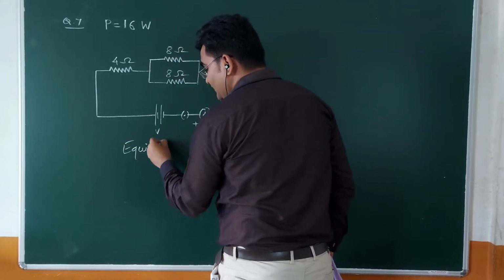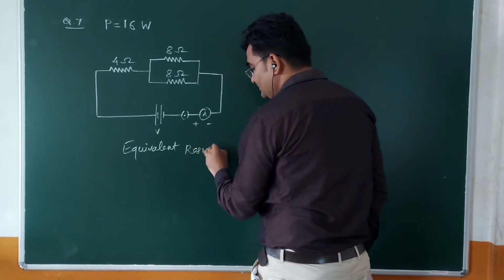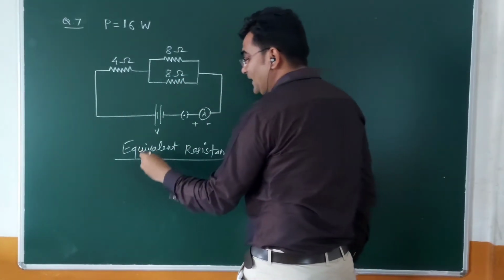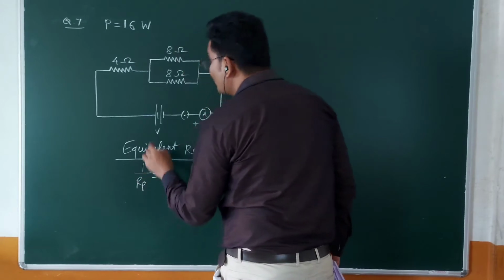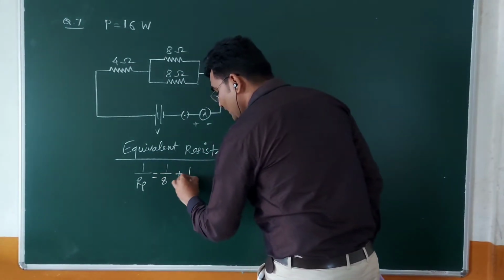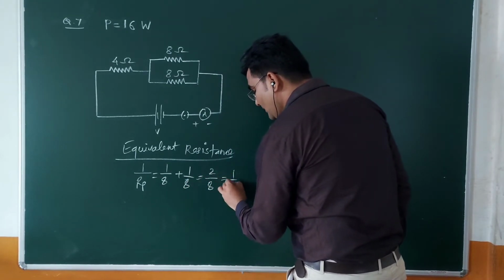Equivalent resistance of the circuit can be found by using the circuit diagram. As we can see, there are two parts. This first part is in parallel. So let that resistance be Rp. So 1 upon Rp is equal to, as they are in parallel, 1 upon 8 plus 1 upon 8. That becomes 2 upon 8, which is 1 upon 4.